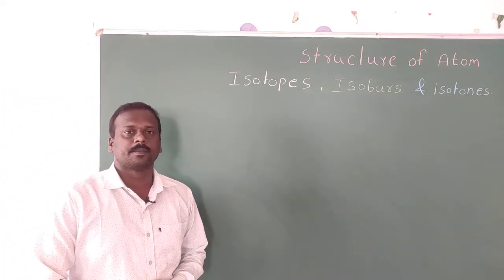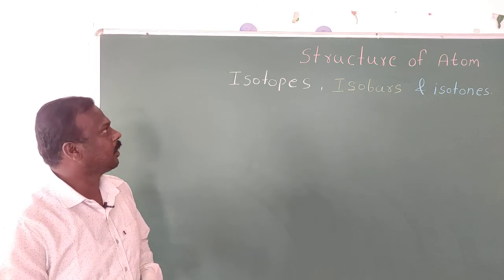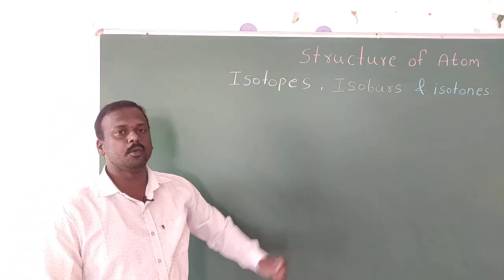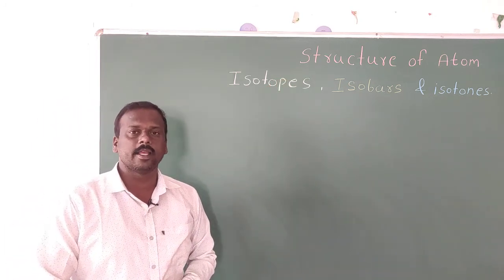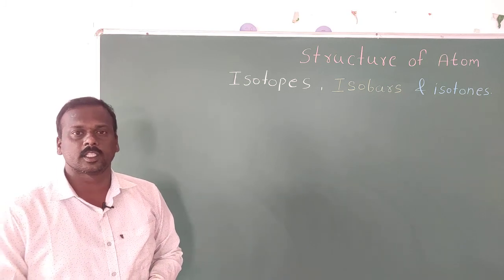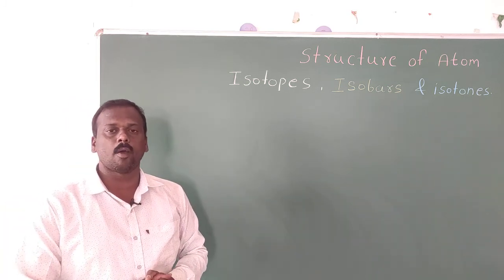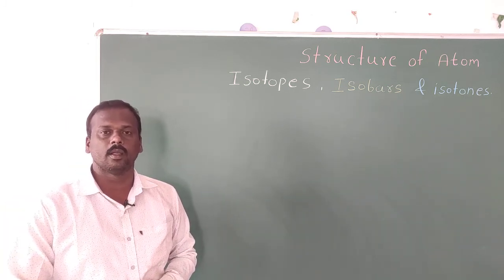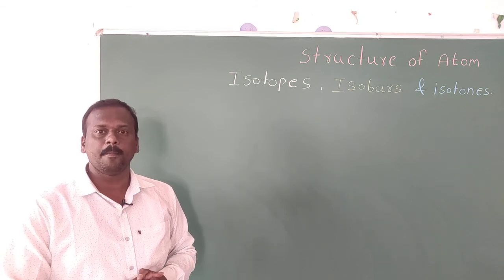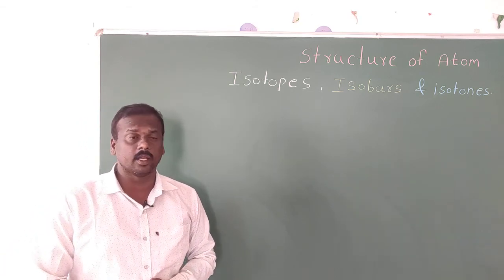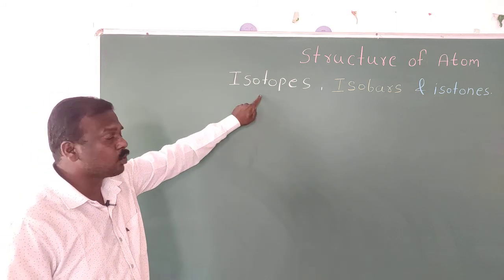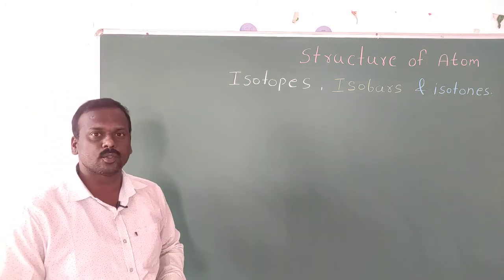Hello students, as you know, our structure of atom unit is going on. Last lecture we already learnt the subatomic particles, discovery of electron, discovery of proton, and atomic number and mass number. In today's lecture we will see isotopes, isobars and isotones.